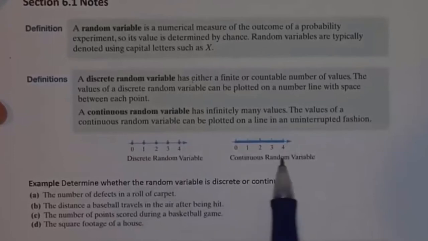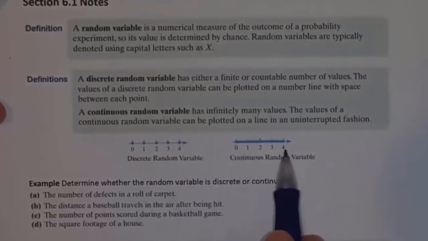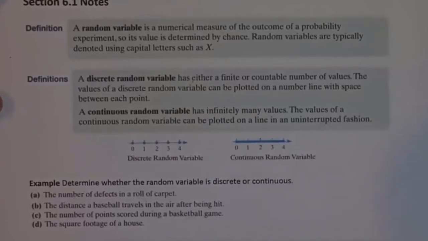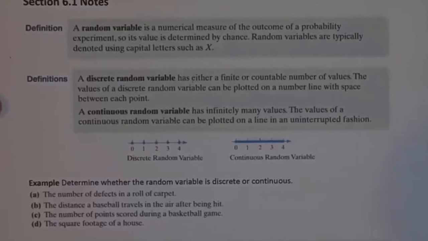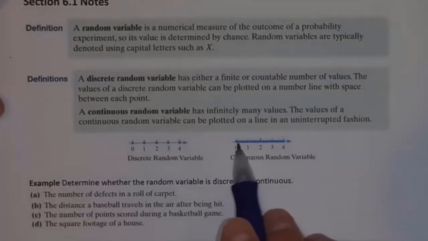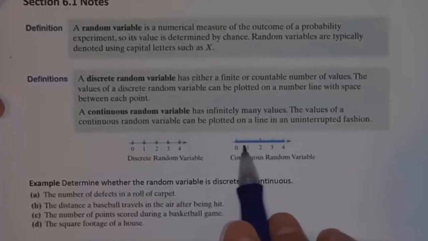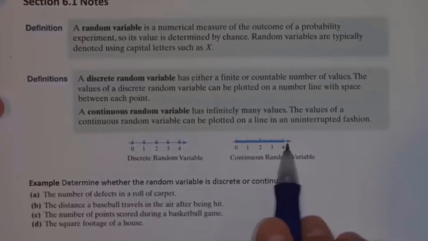On the other hand, if my values could be anything in between 0 and 4, that would be continuous. For example, if I randomly select a brick and want to know how much it weighs, it could literally be fractions and decimals in between 0 and 4.